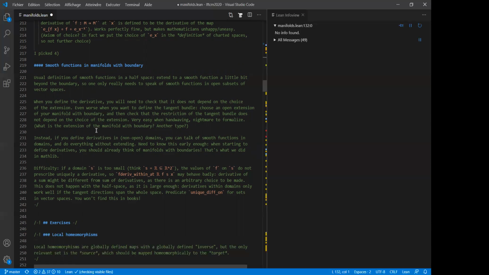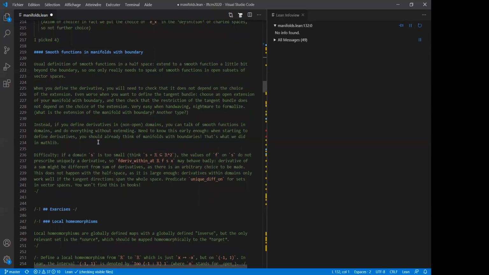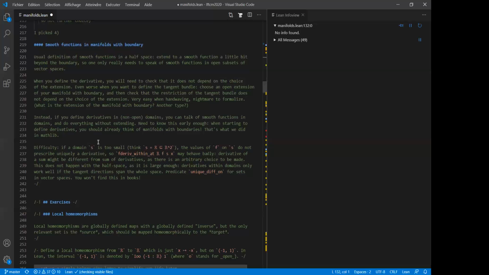And what's funny is that it means that if you want to talk about manifolds with boundary, the first day you start defining derivatives, you should have this in mind, and you should start defining derivatives in domains right from the start. And luckily, it's what we've done in Mathlib. When we started defining derivatives, we already had this kind of application in mind. So right from the start, we defined derivatives on domains, and so that's why we are fine on this point of view. And so we are always proving theorems for smooth functions in domains.